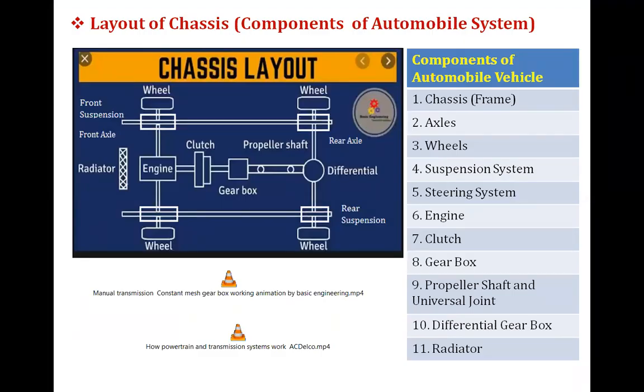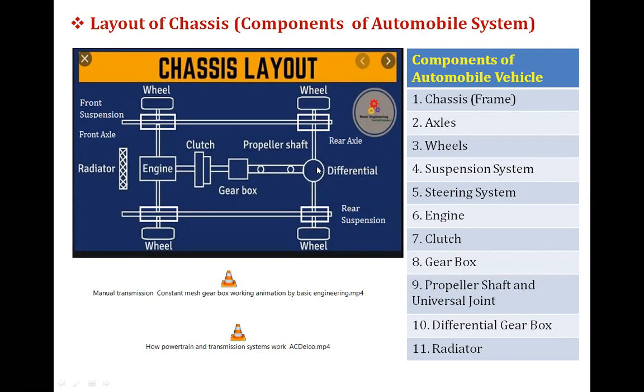Layout of chassis or components of automobile system. So chassis layout is like this. Look at the picture. The engine, clutch, propeller shaft, gearbox, propeller shaft, and the differential. This is the power transmission that takes place from engine to the rear axle through the differential.